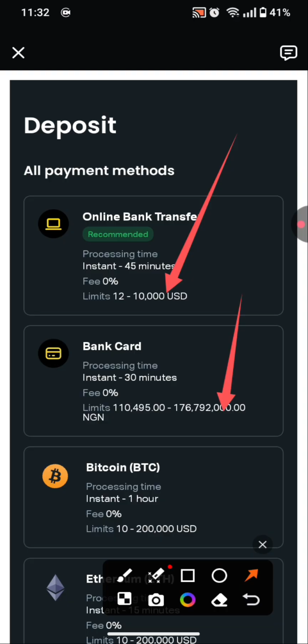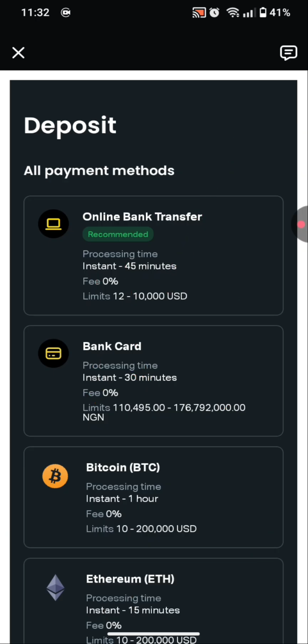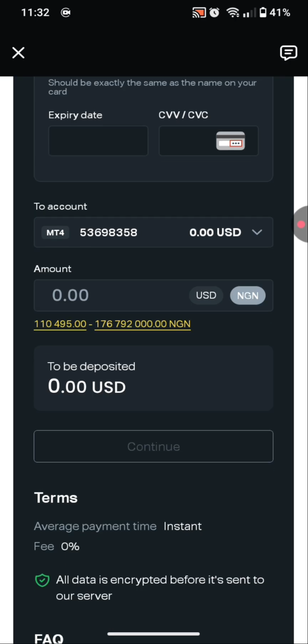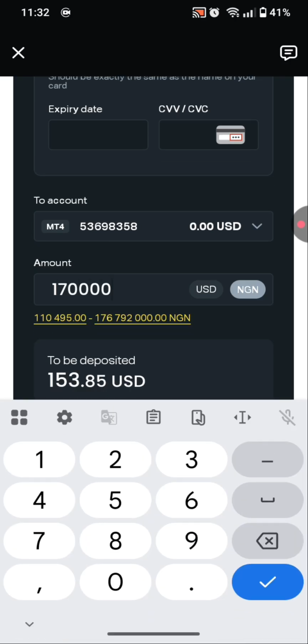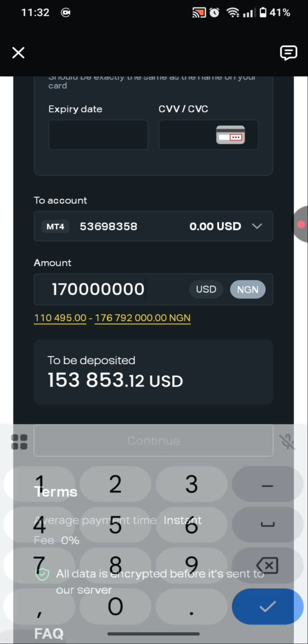Immediately your account gets activated, the system will automatically refresh. In some cases you might be logged out, but once you log in again, you will notice that your account has this limit. So let me click on the bank card, and let's go ahead and enter the amount I deposited today, which is 170 million Nigerian naira.